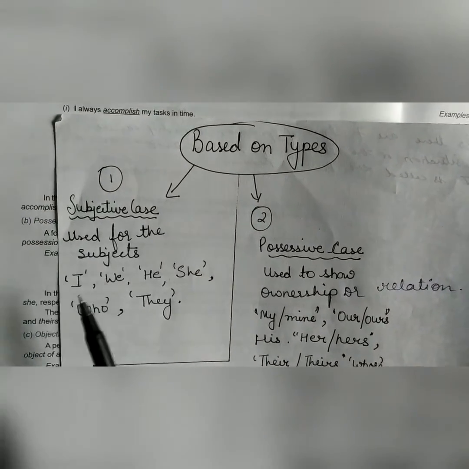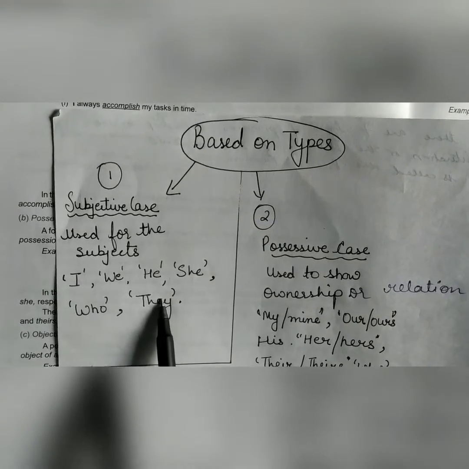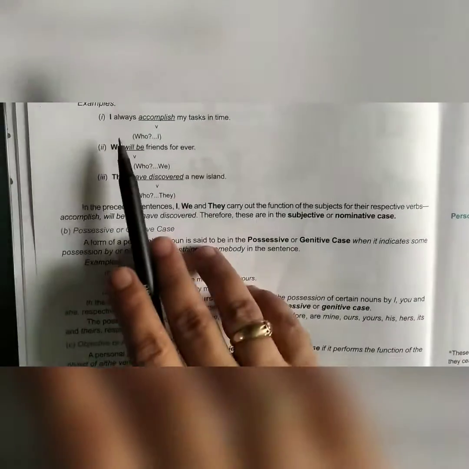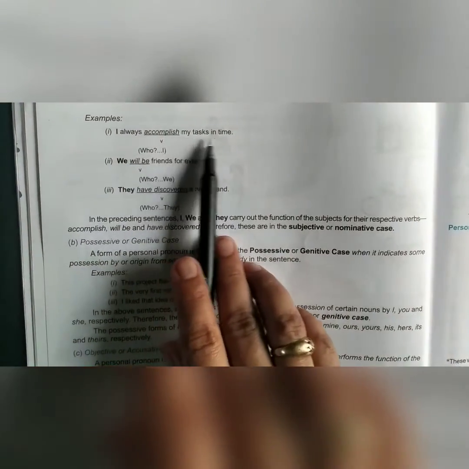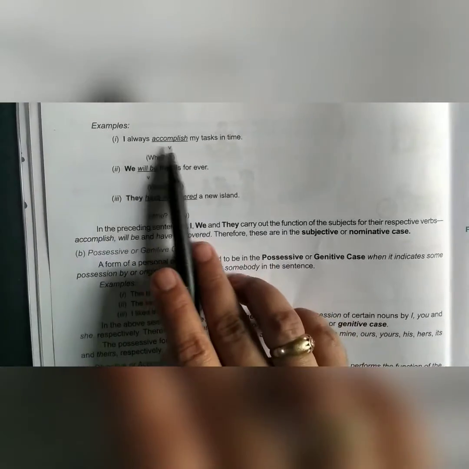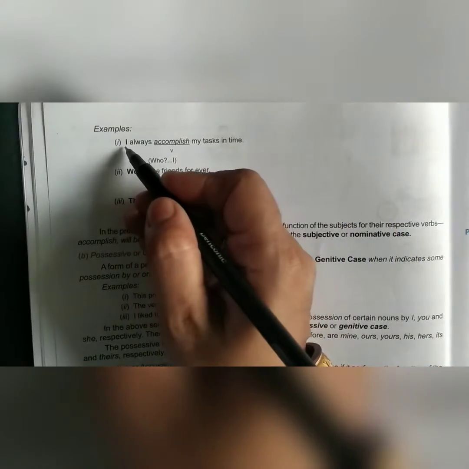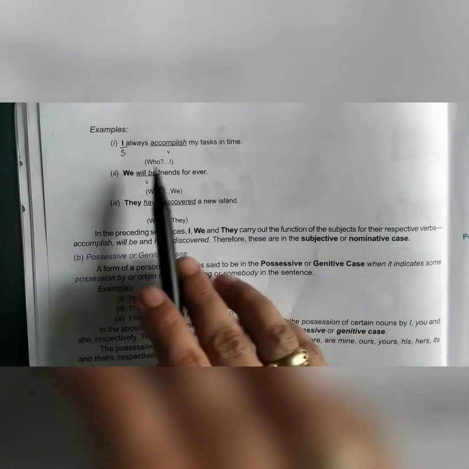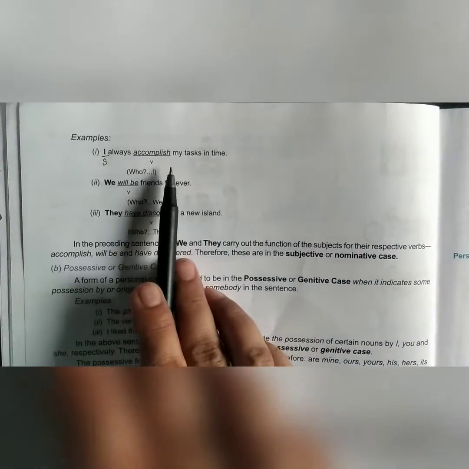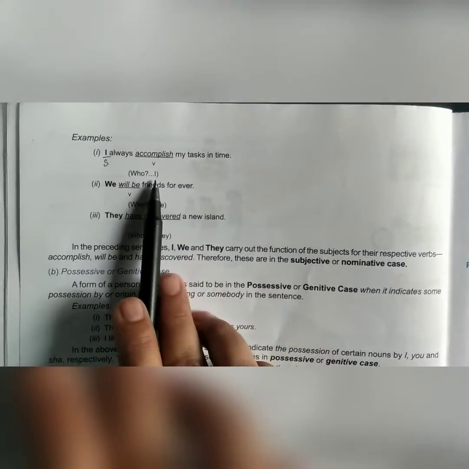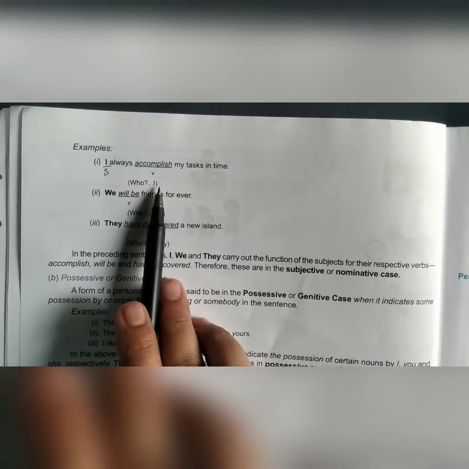Now see here, based on the type, the subjective case is used for subjects like I, we, he, she, who and they. See the example here now. I always accomplish my task in time. So here accomplish is the verb, and what is the subject here? The subject is I. So who will accomplish my task in time? I will accomplish my task in time. So I is the subject here.